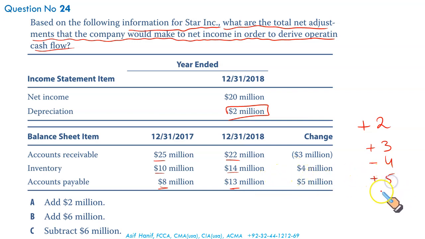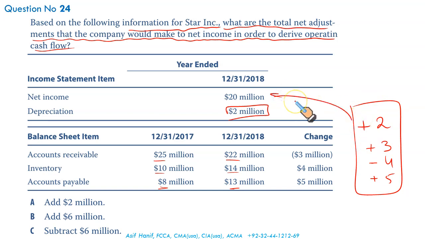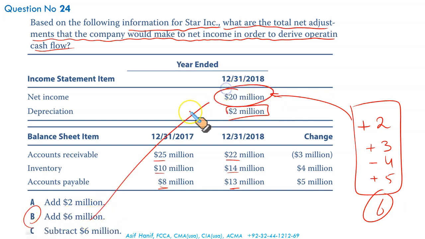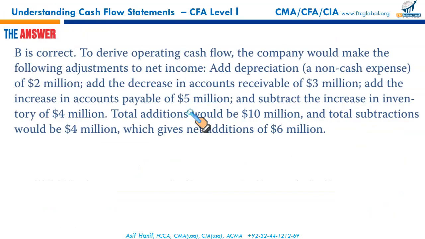That's an inflow. Adding all these will give you the net adjustment to be made in the net income to arrive at your cash flow from operations. So 2 plus 3, 5, 5 plus 5, 10 less 4, that's 6 positive. That makes add. So you have to add 6 to 20 million in order to arrive at your cash flow from operating activities. B it is.